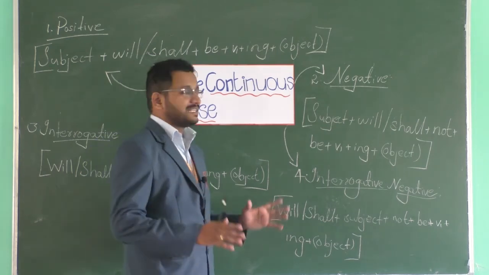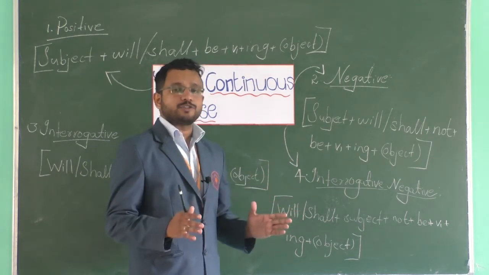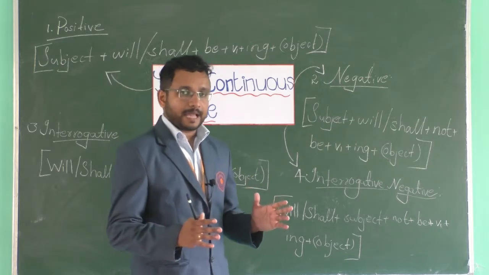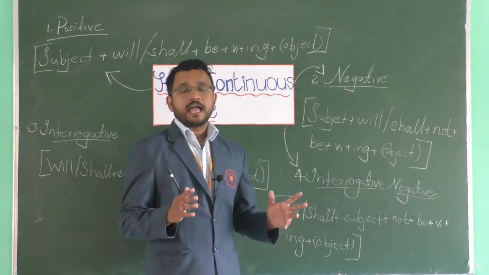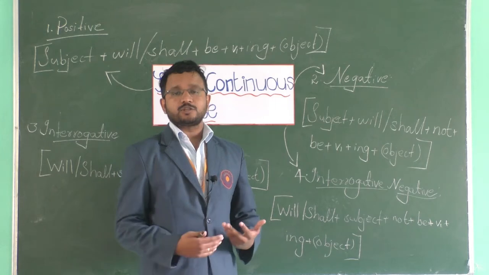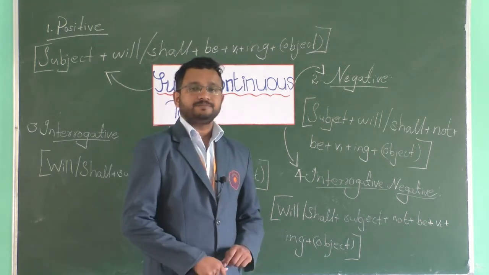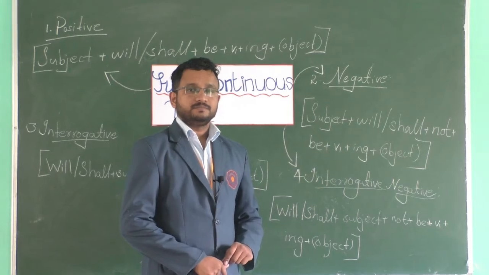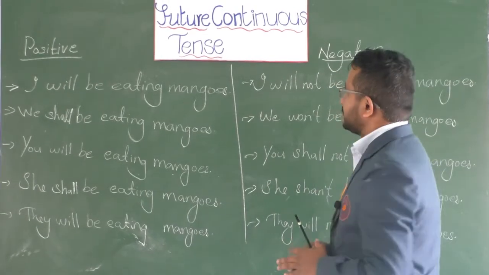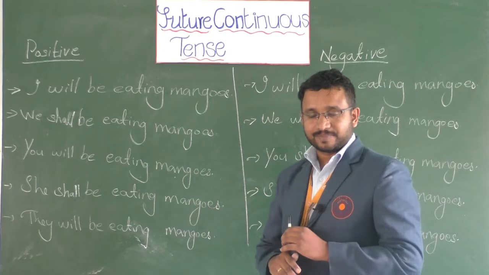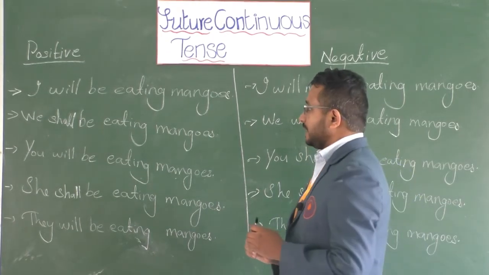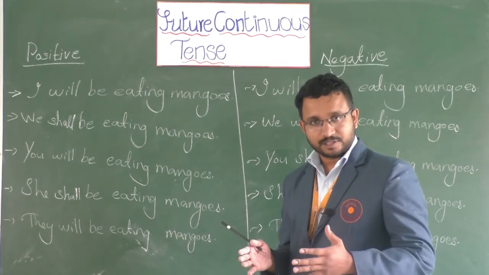So please understand the importance of this mind map and the rules, and learn to use such sort of sentences in your day-to-day life. Now, dear students, let's go with some examples. These are just examples, right?